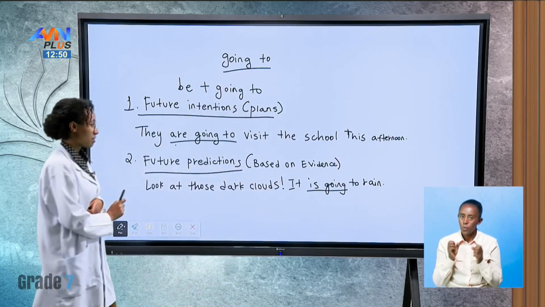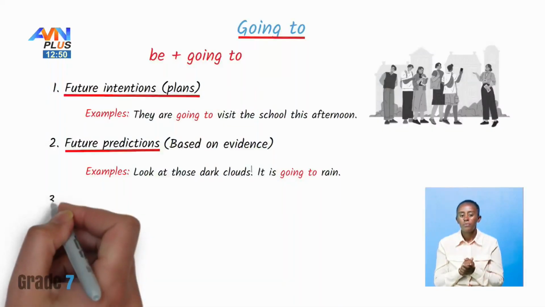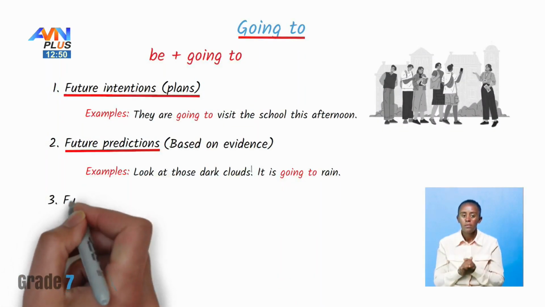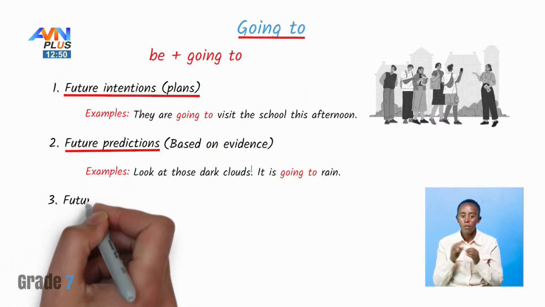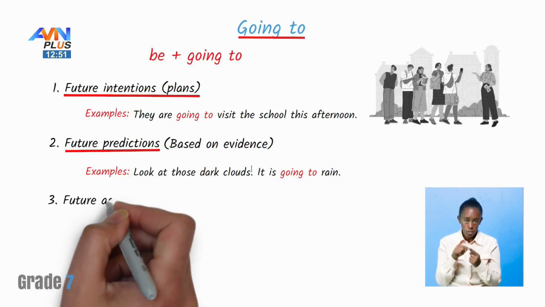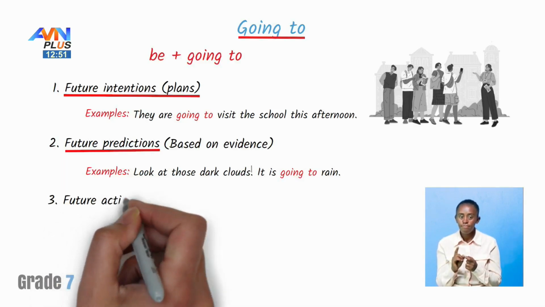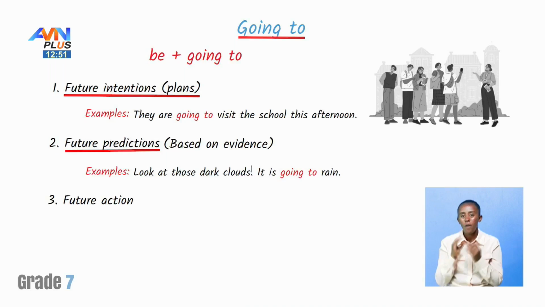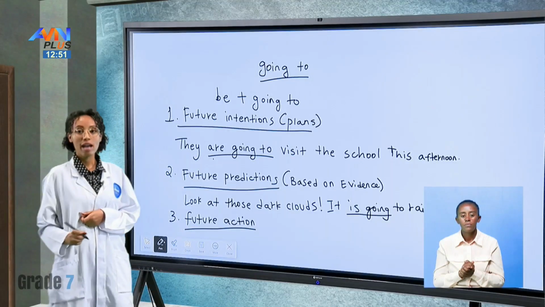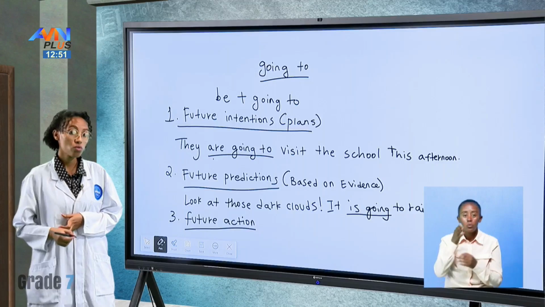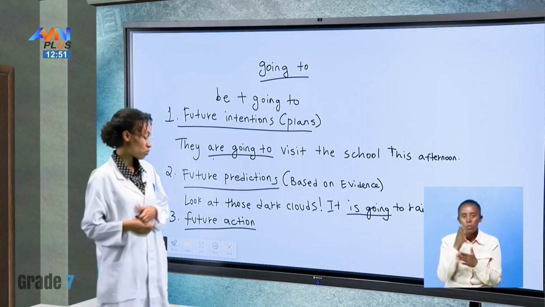Okay, what else? The third way, or the final way of using going to, is by talking about future actions. Future actions is something that we could also use when we're talking about will.